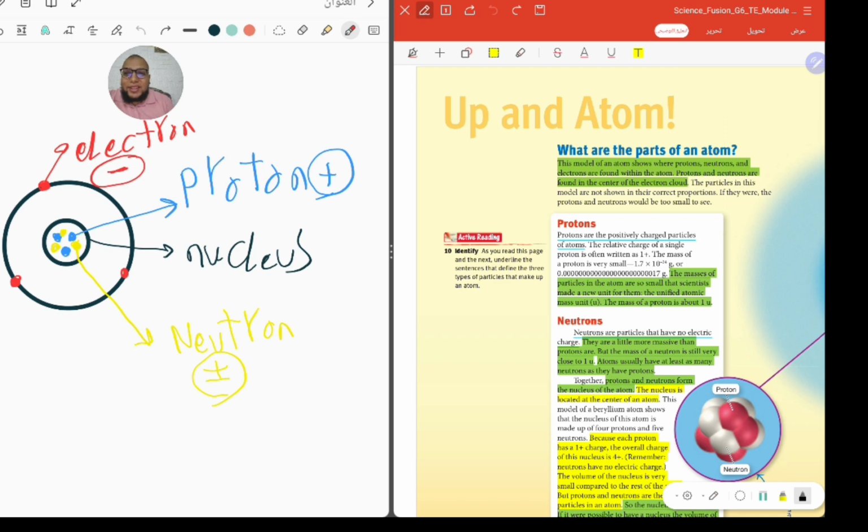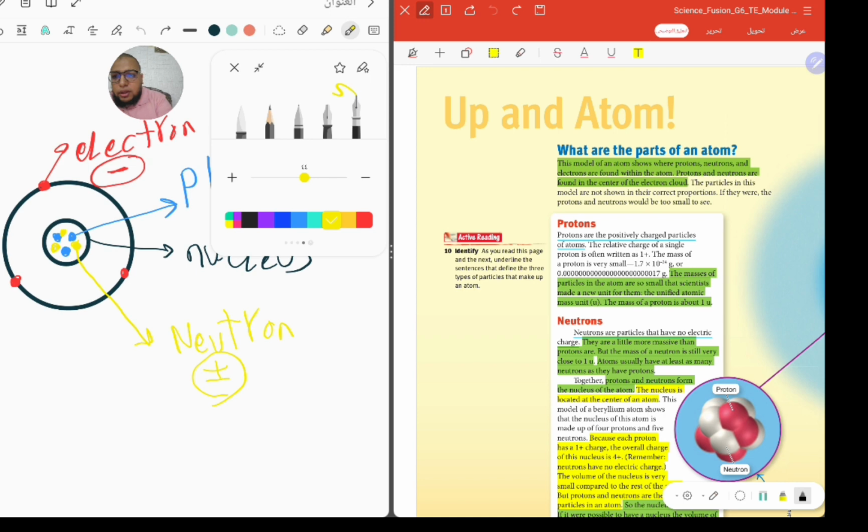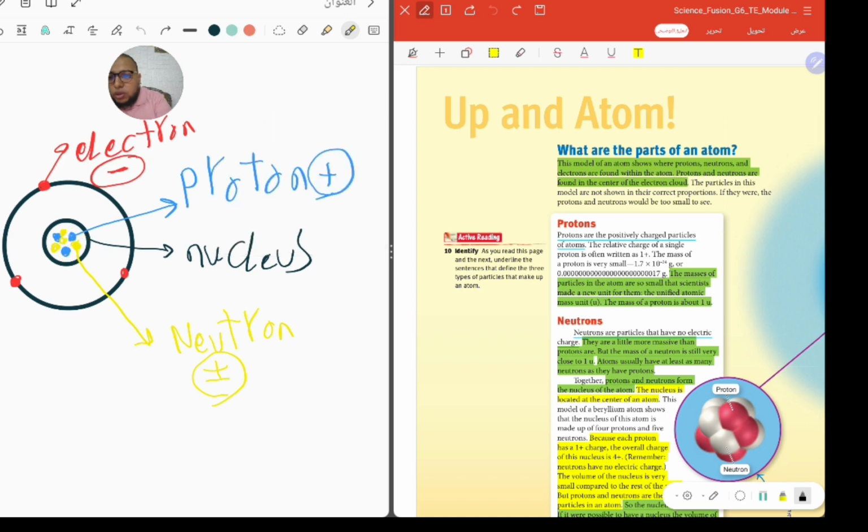You must know that, guys. If you focus on my drawing, you will see that I drew three protons and three electrons. I will put another neutron here so you will know that. Three protons and three electrons. So if I ask you a question, what is the charge of the atom as a whole?